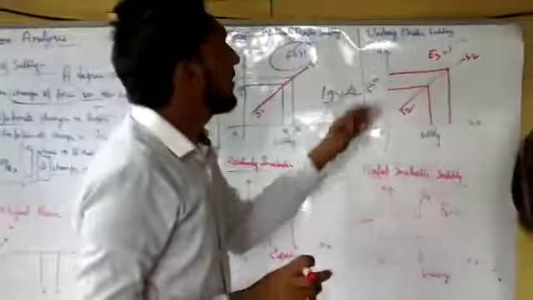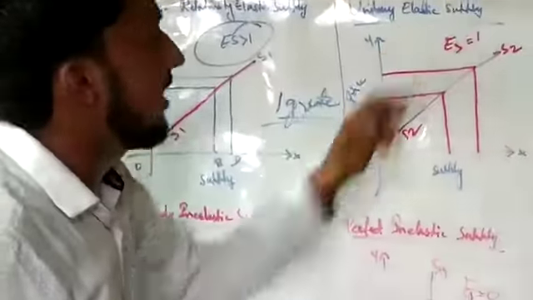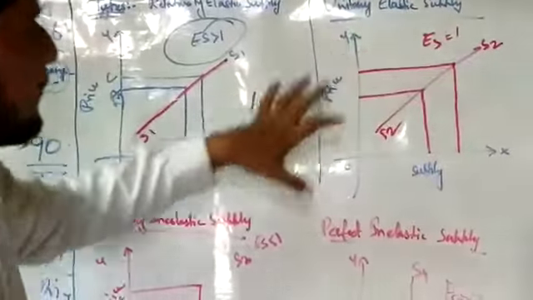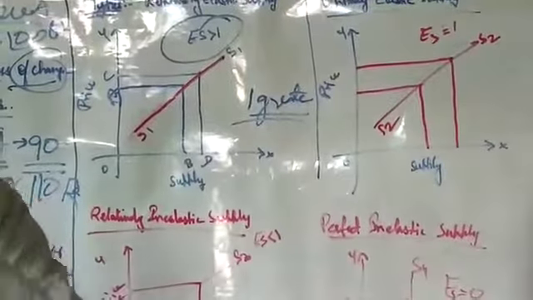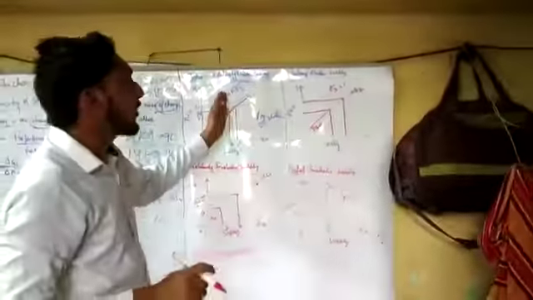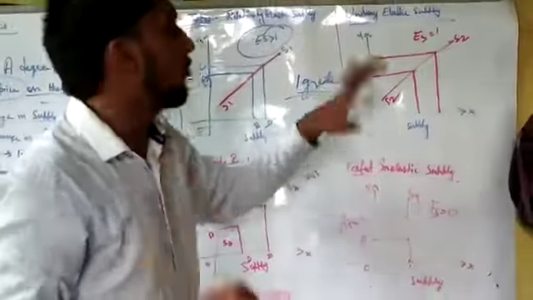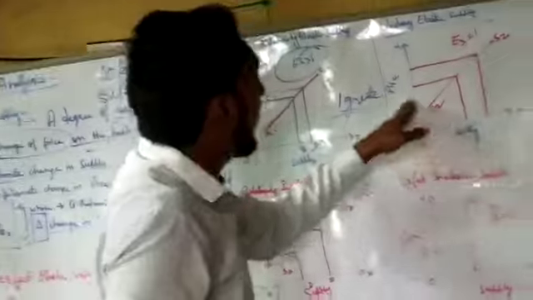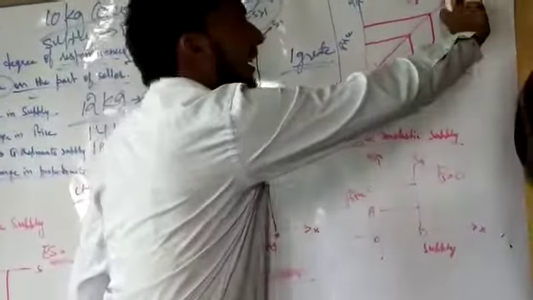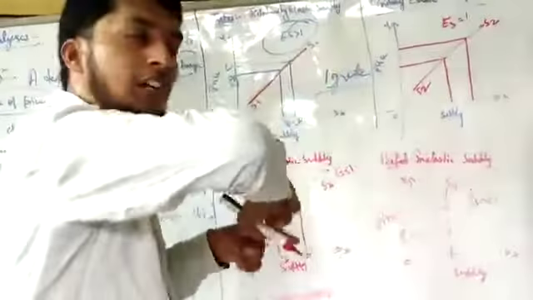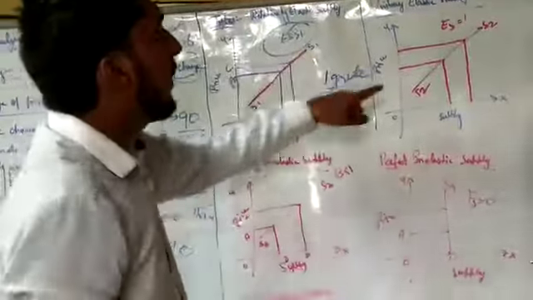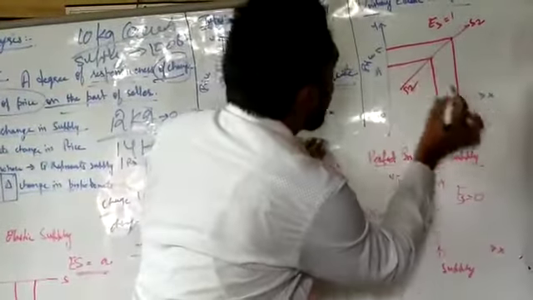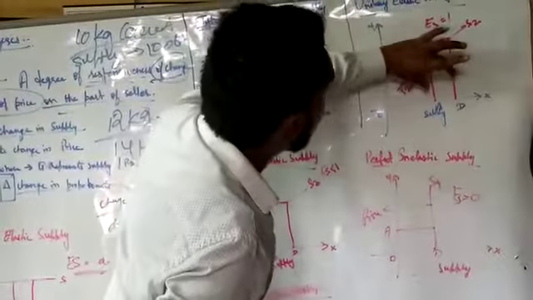Okay. Next type is unitary elastic supply. Here, what happened? Elasticity will be equal to 1. Before, it was greater than 1. Here it will be equal to 1. How? Now draw the diagram. X-axis, Y-axis, supply and price. Same like that, we have the S supply curve. The supply curve is always forward because the price will always be high. See here, A and B, C and D.